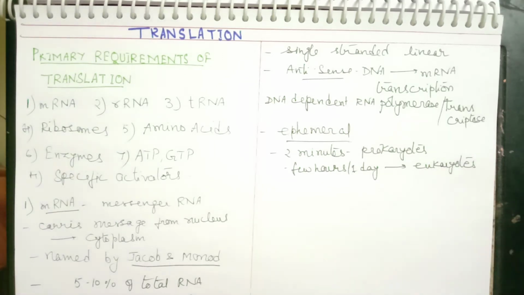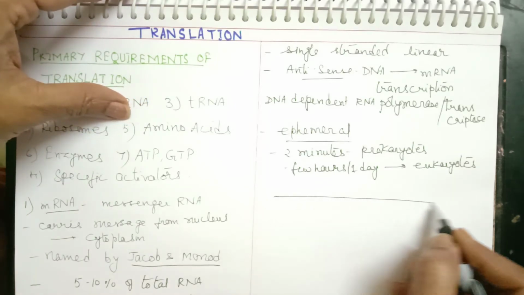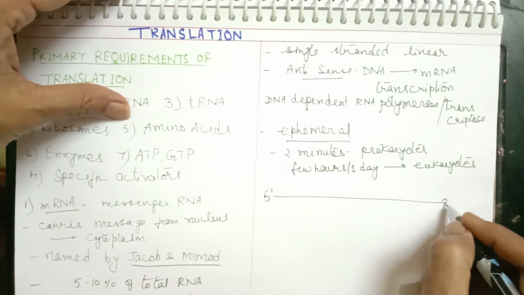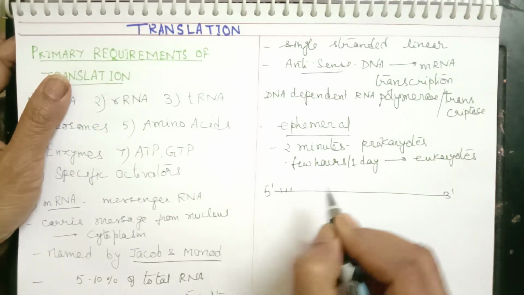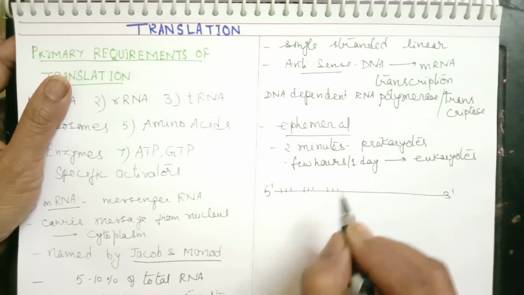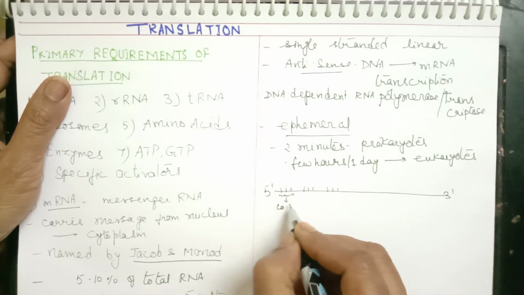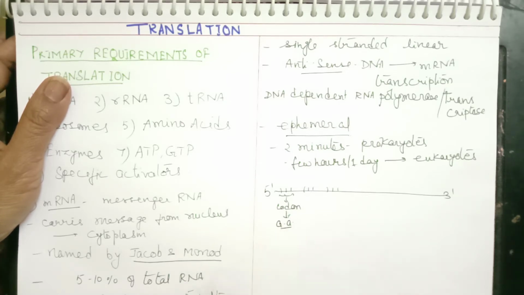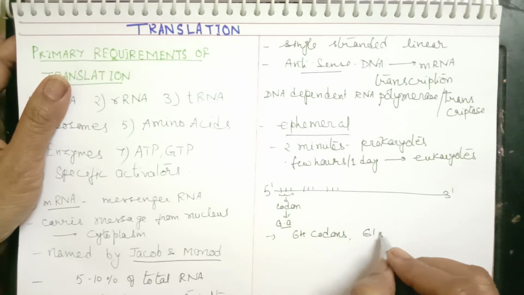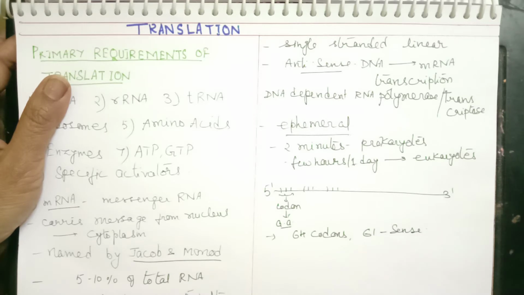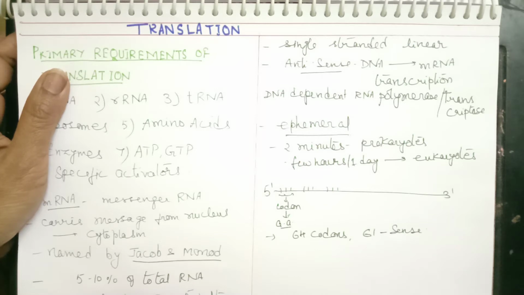And how does it carry the genetic information? It is a linear molecule present in the 5' to 3' direction. Already we discussed that it carries the genetic information in groups of 3 nucleotides, and each group is called a codon. Each codon represents an amino acid. There are 64 codons in total. Out of that, 61 are called sense codons and the remaining 3 are called nonsense codons, or terminating codons.